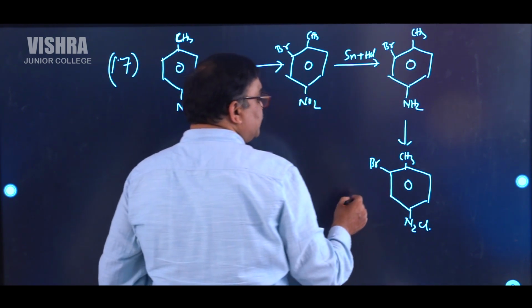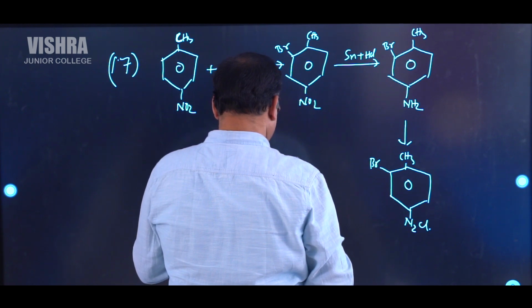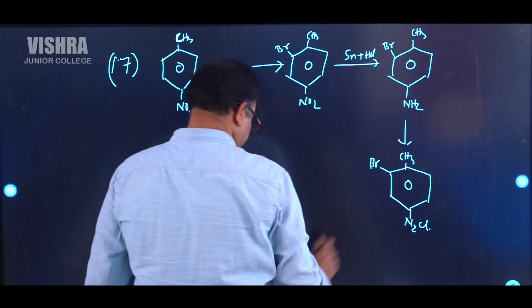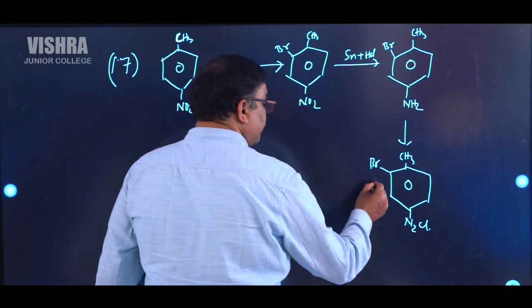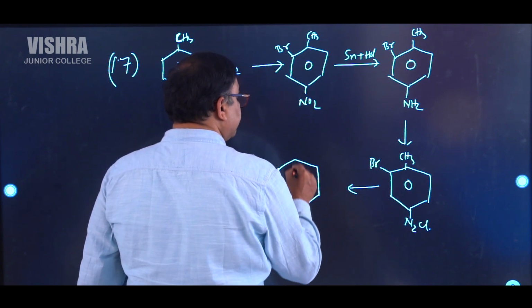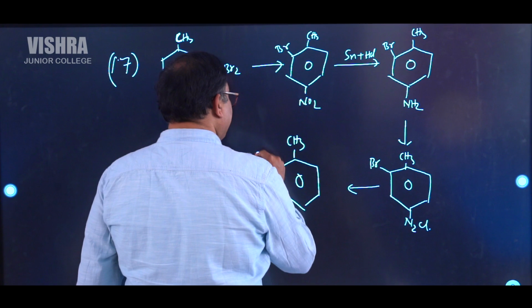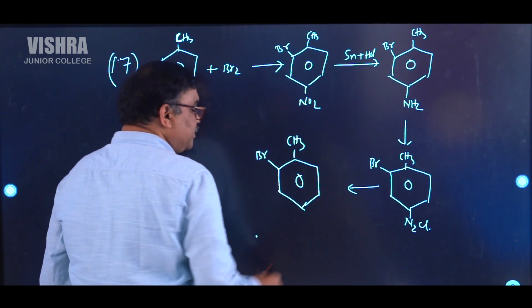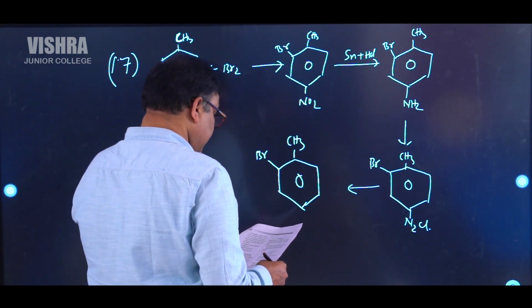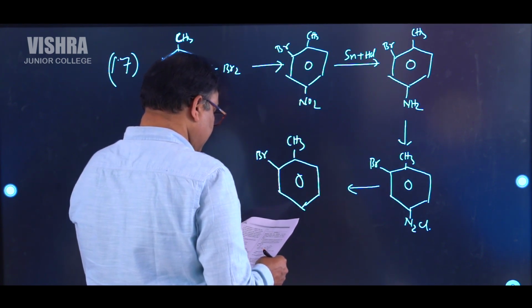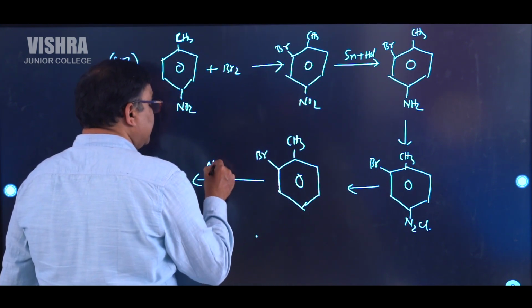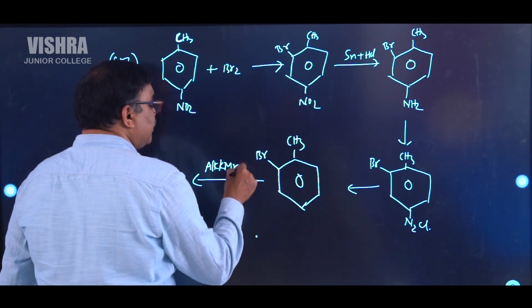Then after that, they used phosphonic acid. Of course, they used the phosphonic acid here. Yes, we are getting this compound. So after using this phosphonic acid, they used alkaline KMnO4.